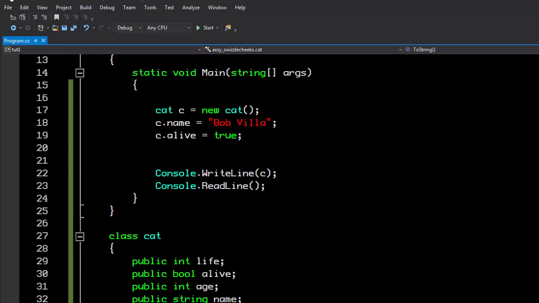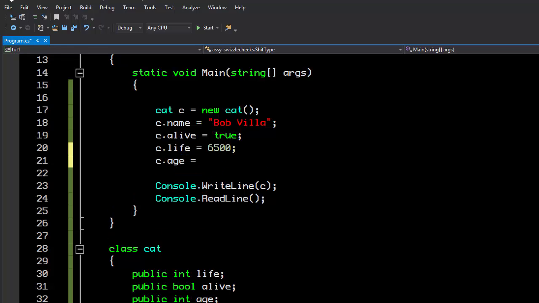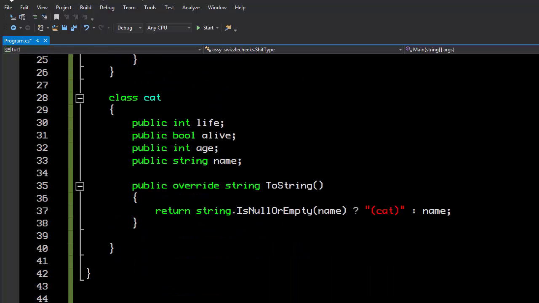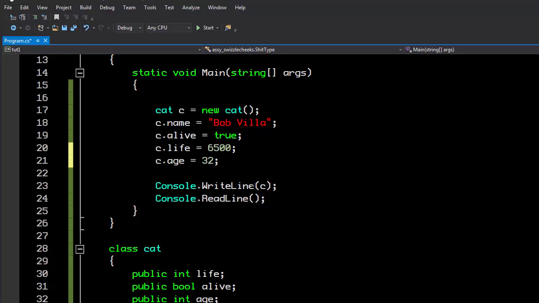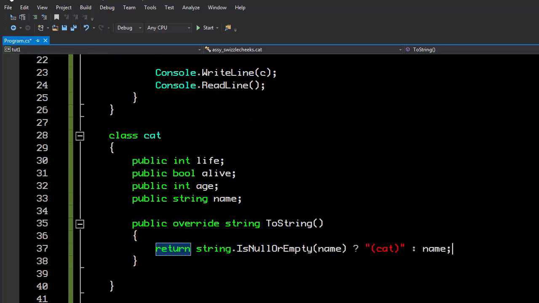Now let's go one step further. Maybe sometimes we want to show some statistics about the cat. For example, its age and its amount of remaining life. So let's say that it has 6,500 life remaining, and it's 32 old. And I'm not defining any units yet. I'm not saying these are years, but these are just arbitrary numbers. But let's say I want to return some statistics. Now, I don't always want to return statistics, so I don't want to necessarily tack them onto the end of here. But I could just define another function.